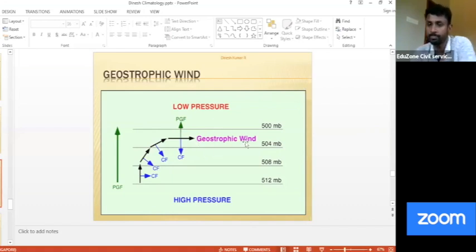Is it clear? What is geostrophic wind? Is it clear? Fine. And write down. You can just write down what is geostrophic wind. The rest we'll deal with in the next class. You can write geostrophic wind. At the end of the last class, in the slide, there is an icon for this dynamic portion.